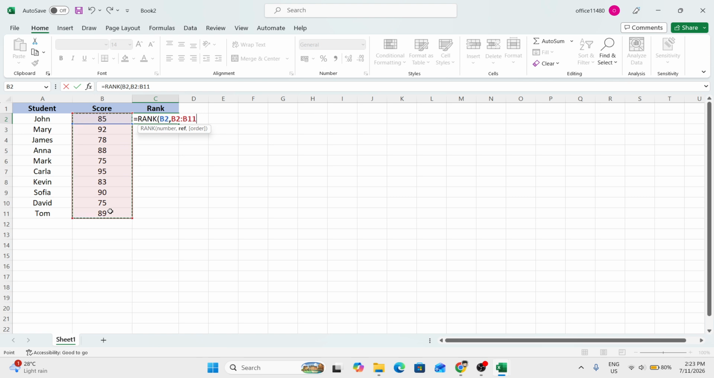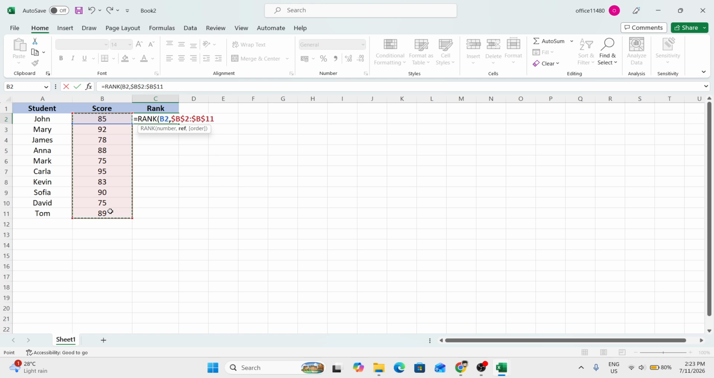Since we're planning to copy this formula down through the rest of the rows, we want Excel to keep comparing each score to the exact same range, B2 through B11. We do not want that comparison range to shift as the formula moves downward. To lock that range in place, make sure your cursor is at the end of the selected reference and press the F4 key. This changes the range into an absolute reference, which means it stays fixed when copied. That small step is essential for getting accurate rankings throughout the list.